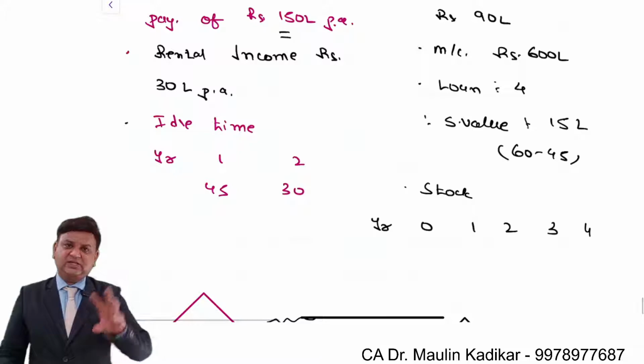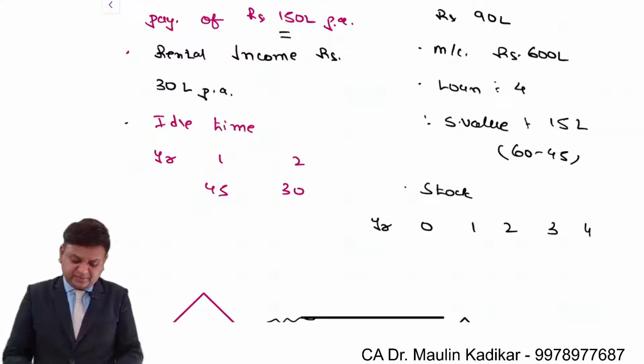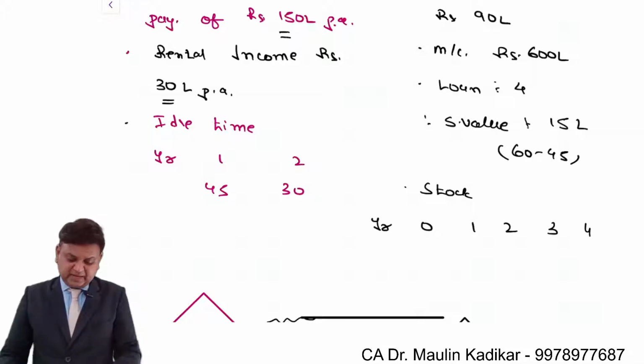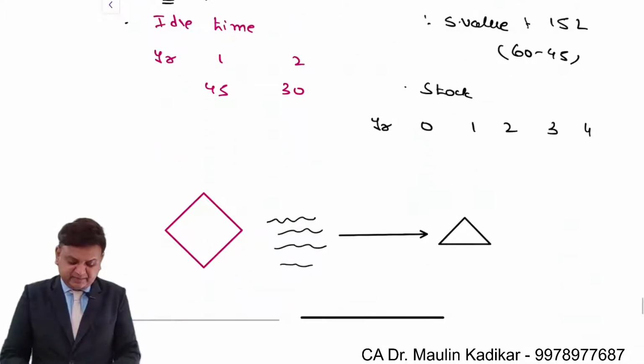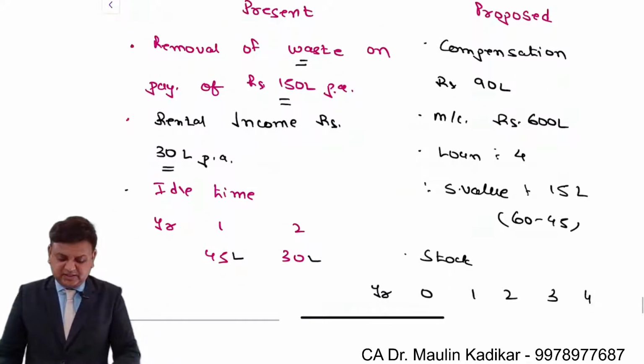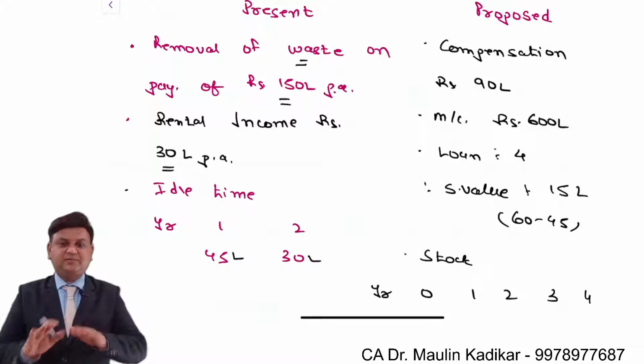We are considering to rent out a certain portion of the premises for 30 lakh rupees per annum. And there is idle time payment of wages of 45 lakhs in year 1 and 30 lakhs in year 2. This is the present situation.